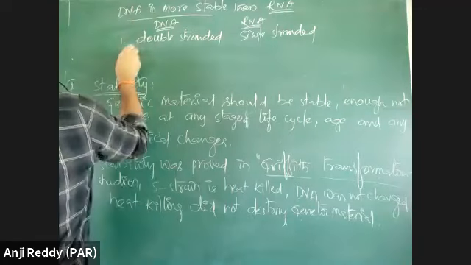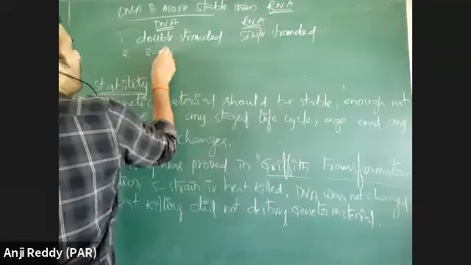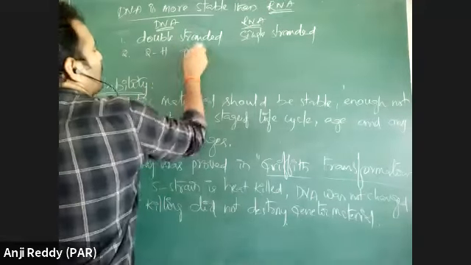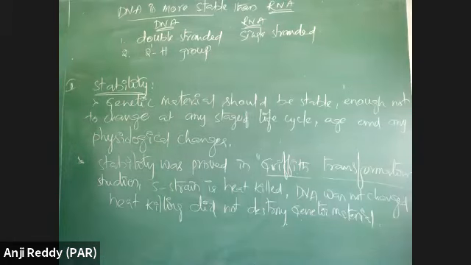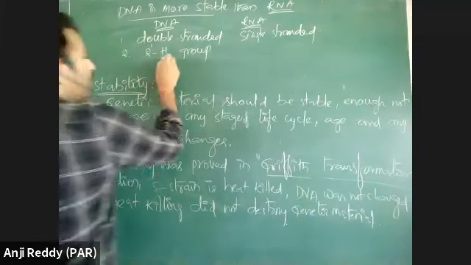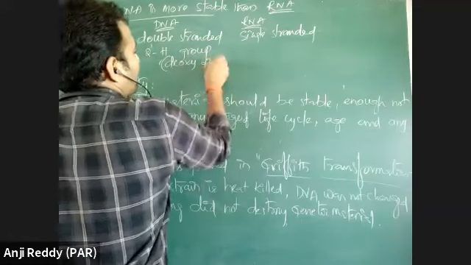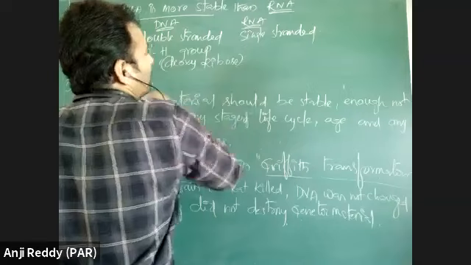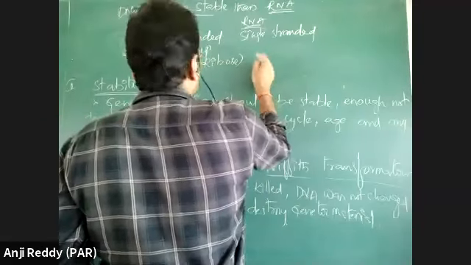Another reason: DNA has a 2' H group at the second position, because deoxyribose is present in DNA. So there is no reactive OH group.